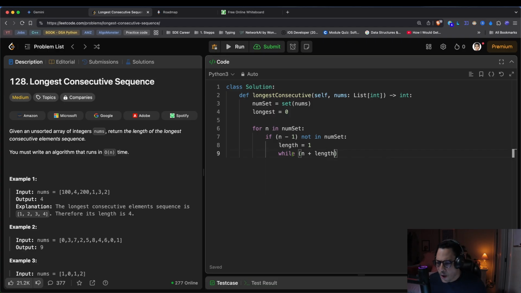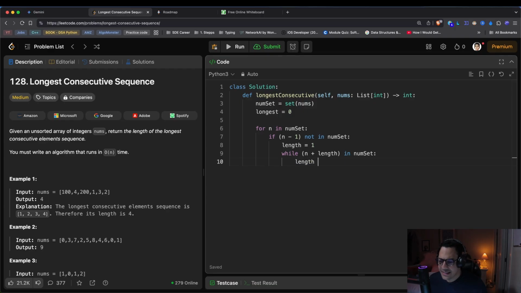But anyways, while the length of our sequence plus our number is in our numSet, the length keeps increasing. So here I'm going to say plus equal 1, and at this point right here, again, let's say n was equal to 1. If 0 is not in the numSet, 1 could be the starting point of the sequence.